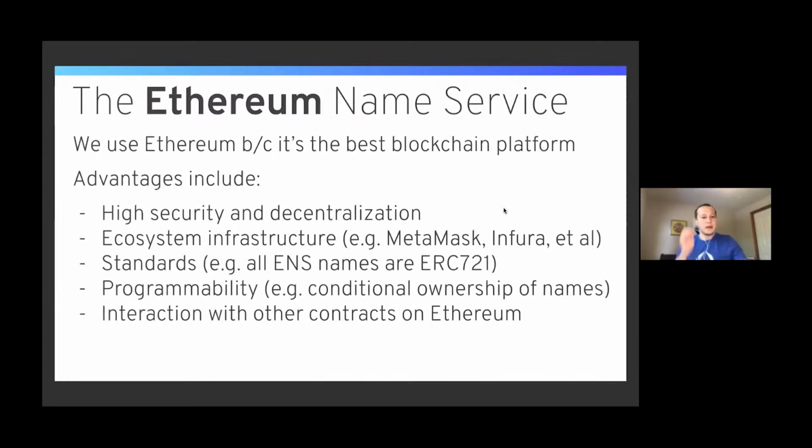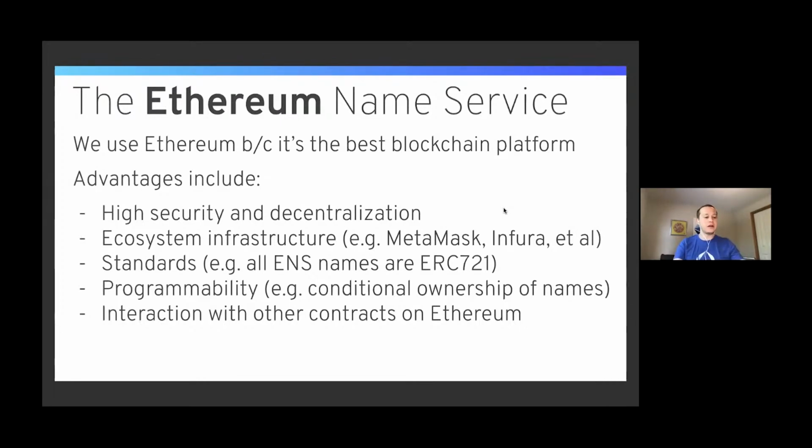And we use Ethereum because we think it's the best blockchain platform. And I'm not just playing to the crowd here. I really think this. It has high security and decentralization, obviously. It has all this ecosystem infrastructure built out, like MetaMask and other things. There are standards we can take advantage of. We can take advantage of its programmability and the fact we can interact with other smart contracts on Ethereum, which is really powerful. If we, for example, had our own dedicated blockchain just for naming, we would lose out on all of this. So this is why we are on Ethereum.